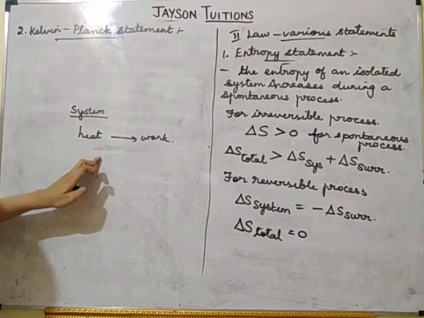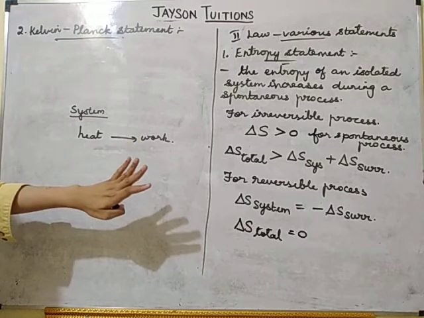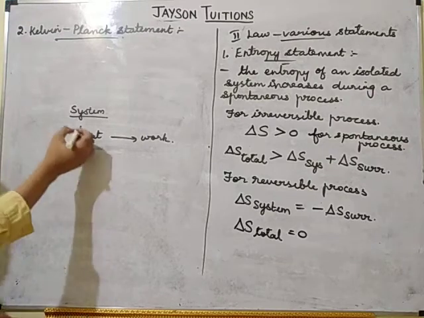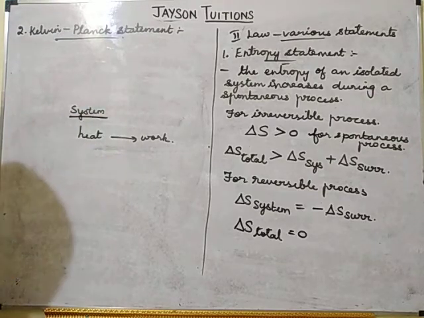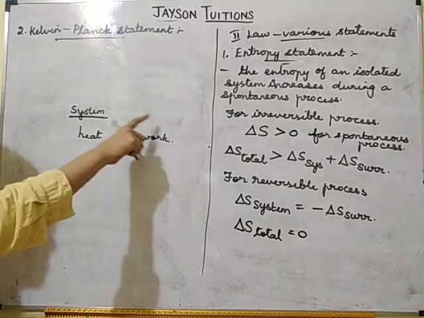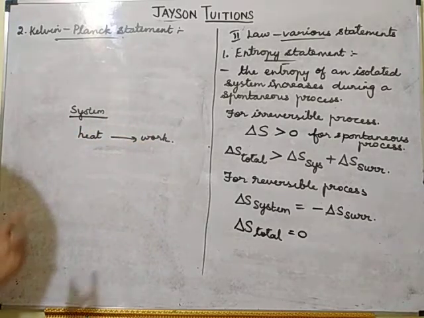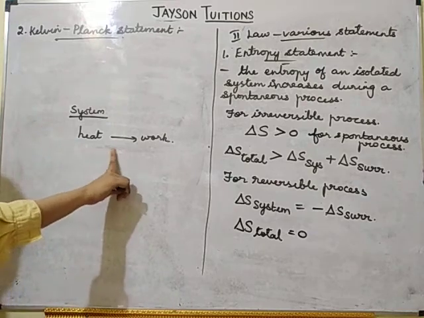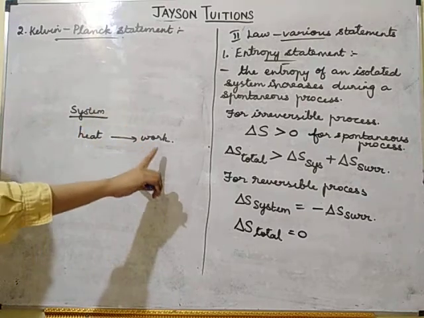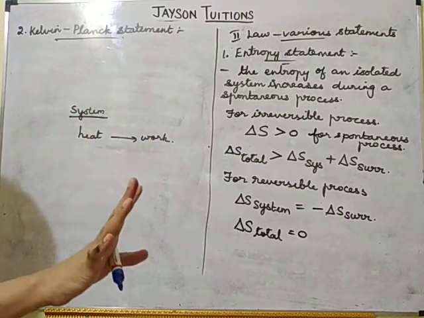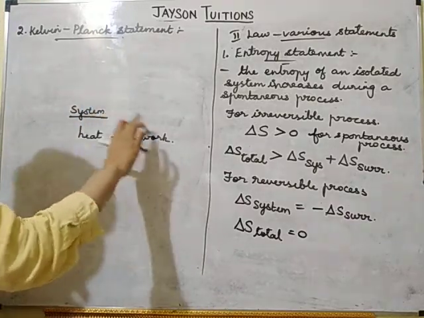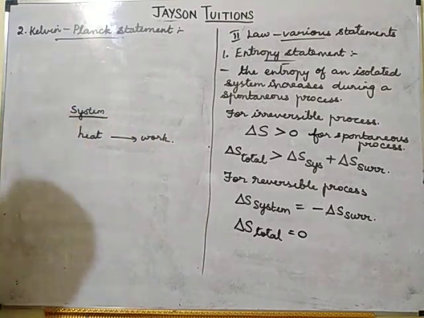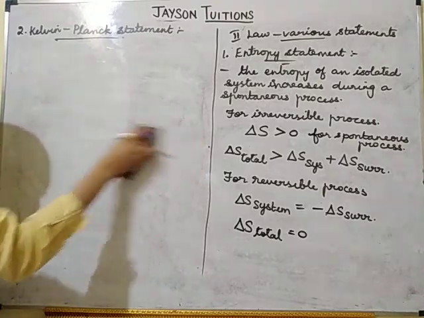Definitely some amount of heat energy will be wasted. That is Kelvin Planck's statement. There is no system which will convert all the heat energy into work. We cannot create a perfect system. Whatever heat energy you give, some amount of heat energy will be wasted. All the heat energy can never be converted into work by a system.